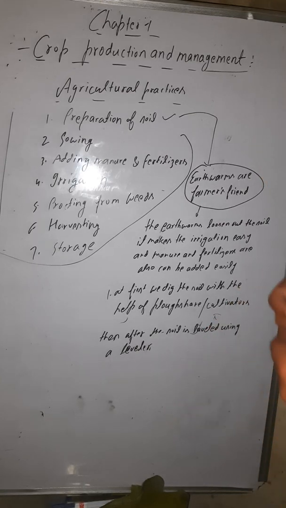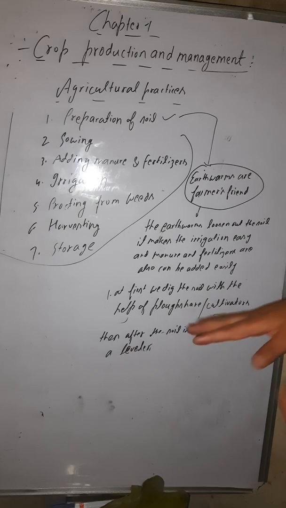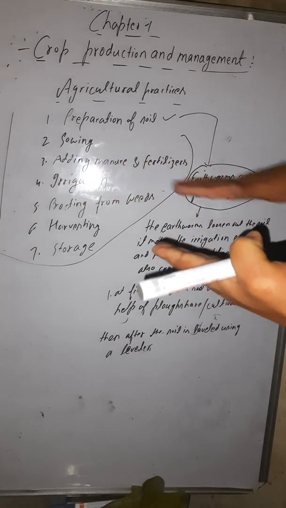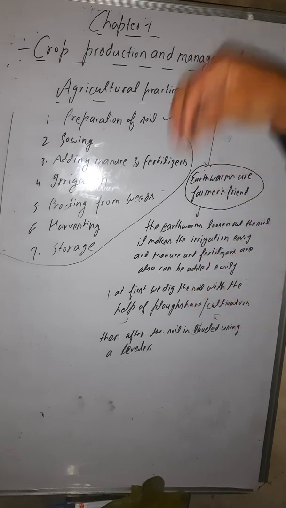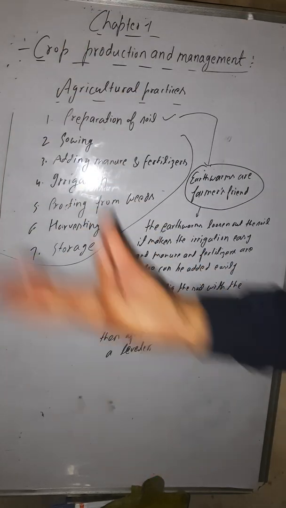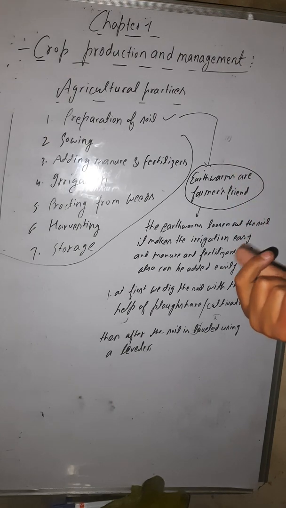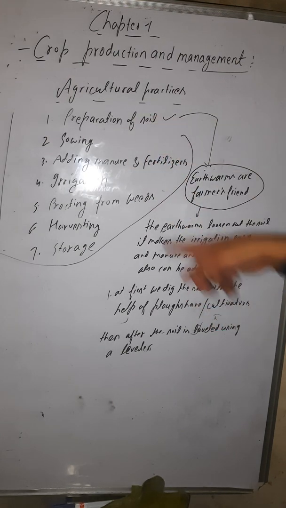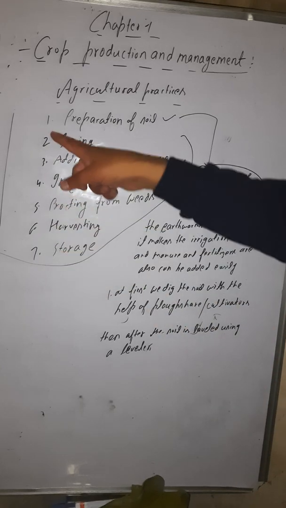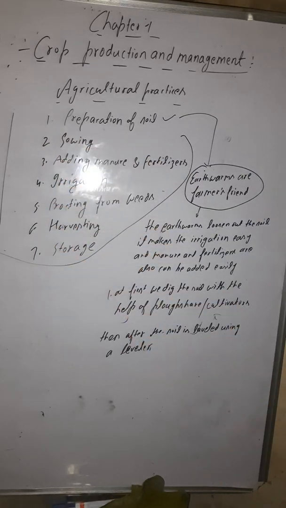With the help of the leveler, we level the field completely. Now when it is leveled completely, then we add manure, we irrigate it, we sow seeds there. Then the crop will grow. Are you getting this? So this is the first process, preparation of the soil. Next things we will discuss later in the next lecture.